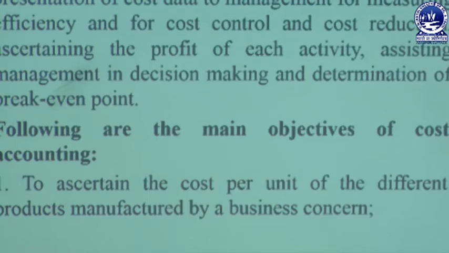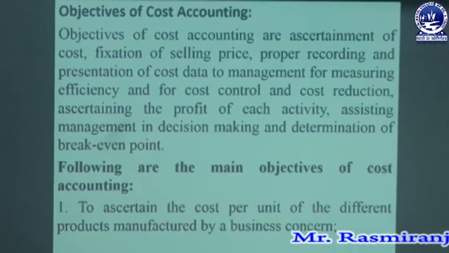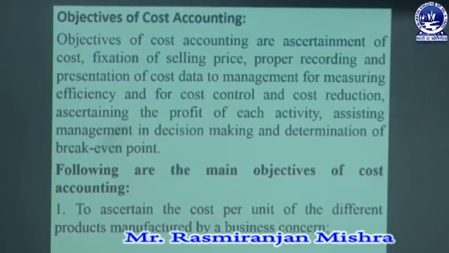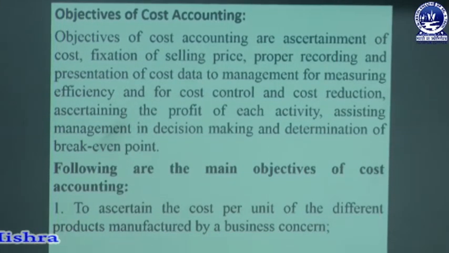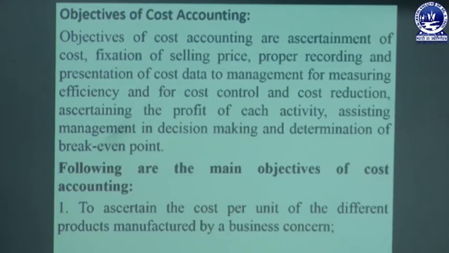Then we are going to discuss the main objectives of cost accounting. The objectives of cost accounting are ascertainment of cost, fixation of selling price, proper recording, presentation of data to management for efficiency as well as cost control and cost reduction, ascertainment of profit for each segment or division of activity, assisting the management in decision making, and determination of the break-even point where there is no profit or no loss. So that is the main basic part of the objectives of cost accounting.